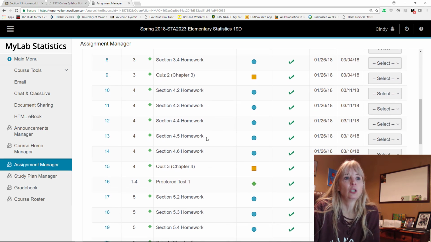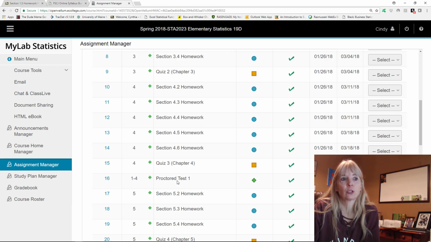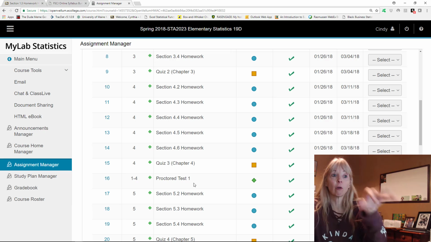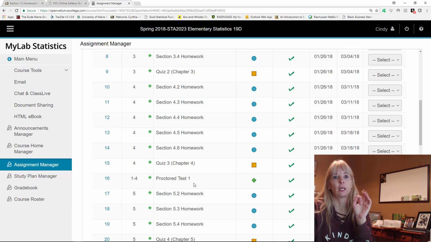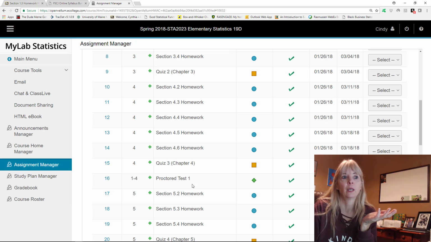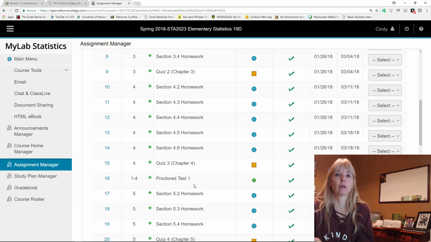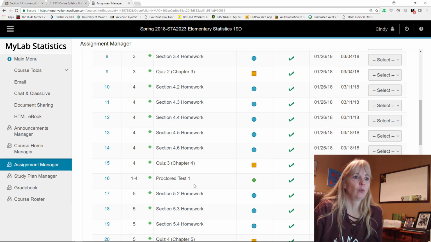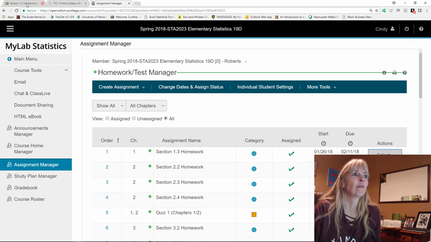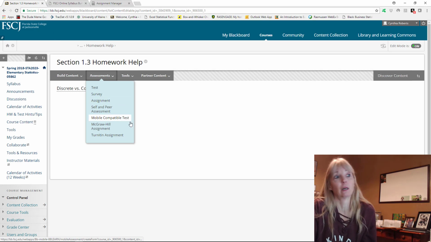And then as you continue along, you'll finally get to a test, okay? And that'll be proctored for you guys. And so once you get to the point for your test, it's still here on the computer, but when you click on it, it's going to ask you for a password, okay? And your proctor will give you that password. So that should pretty much be everything I can think of.